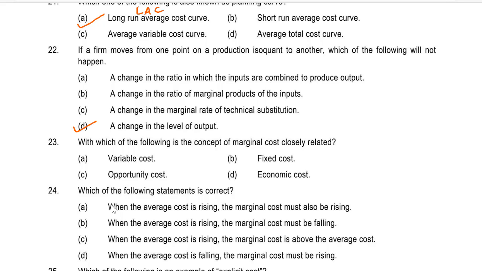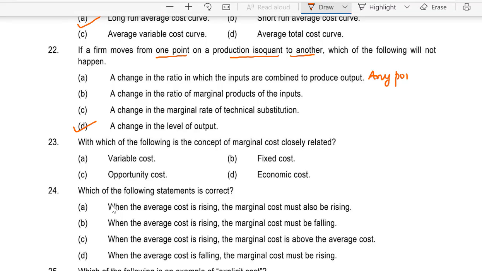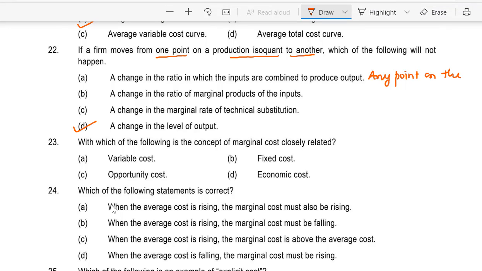Just read the question again. A firm moves from one point on the production isoquant to another. Which of the following will not happen? A change in the level of output. The level of output on the production isoquant is the same whether you reach any point, because any combination will give the same level of output. So there would be no change in the level of output. Any point on the isoquant will give the same level of output.